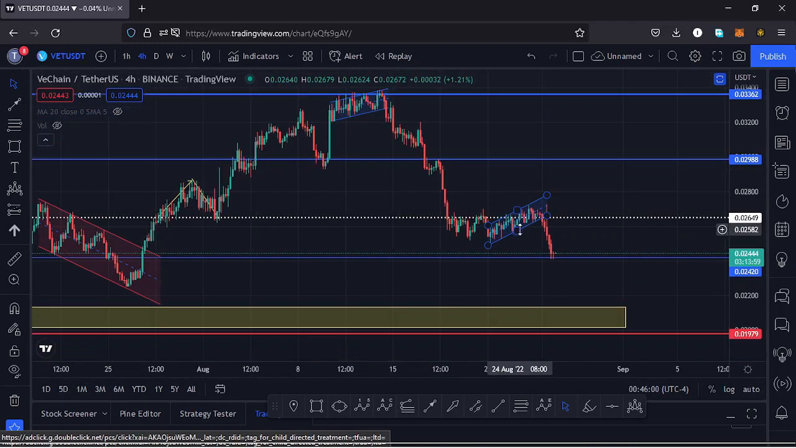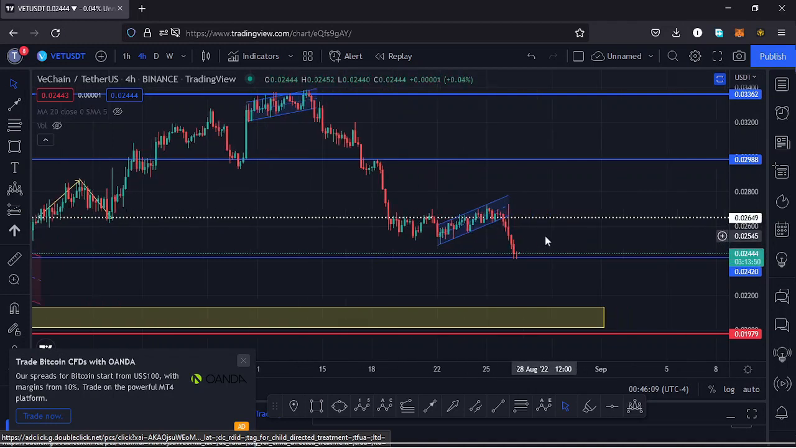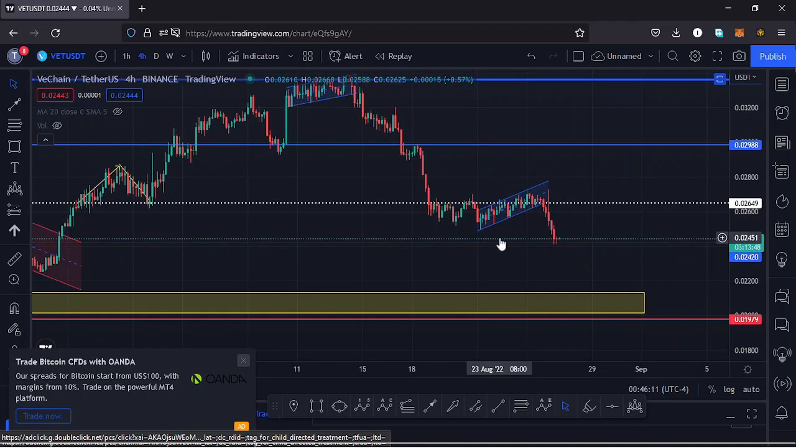We had also been trading within this channel, and we managed to break out of that channel to the lower side. And down here, before we saw an impulsive movement yesterday, we had also been trading within this channel, and we managed to break out of that channel to the lower side, and we have continued to see lower prices here on the charts.